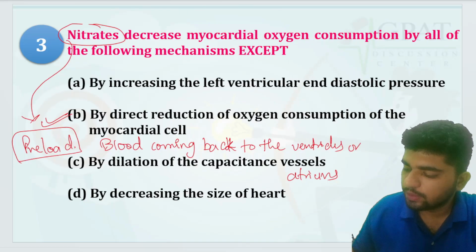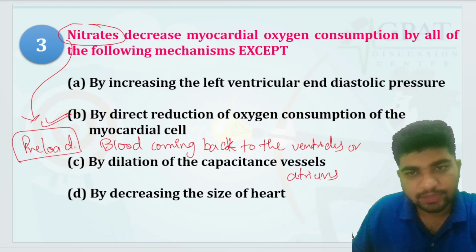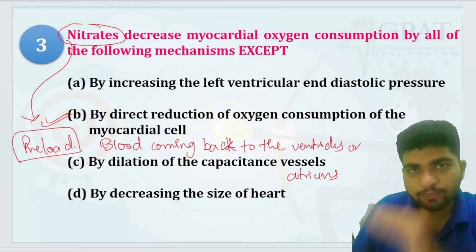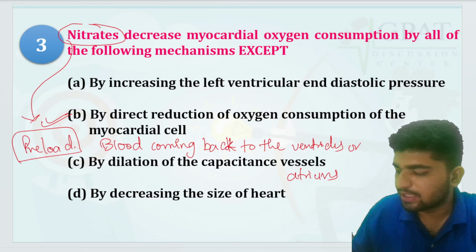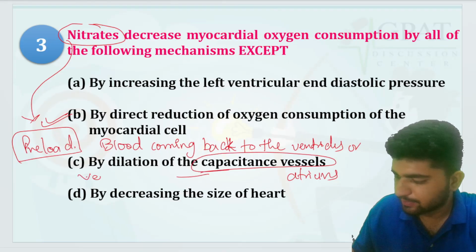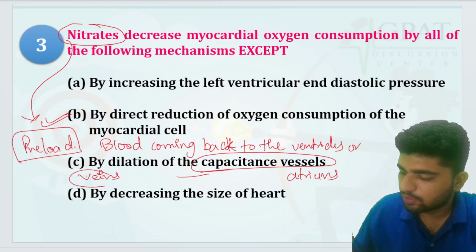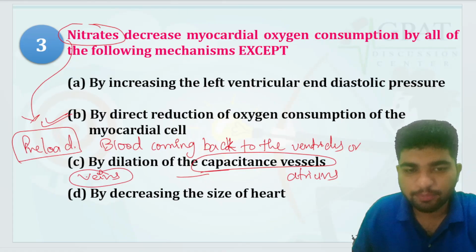Yes. So by direct reduction of oxygen consumption of the myocardial cell, oxygen consumption will be down. Next, by dilation of capacitance vessels. Capacitance vessels are nothing but the veins or blood vessels. They dilate the capacitance blood vessels.